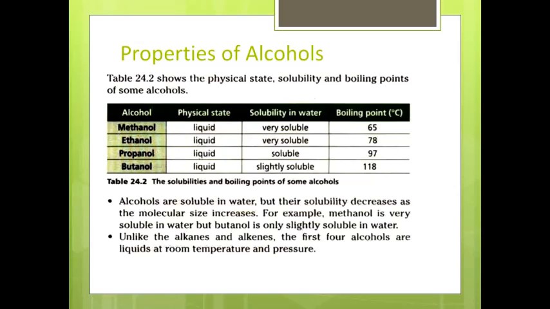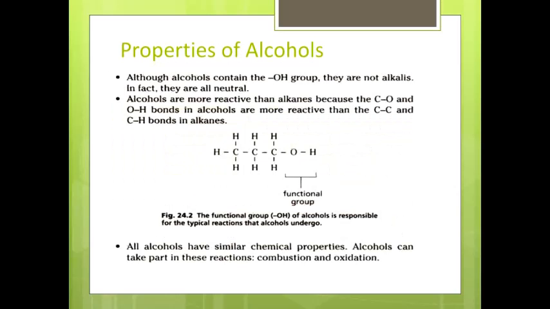Alcohols are soluble in water but their solubility decreases as the molecular size increases. For example, methanol is very soluble in water but butanol is only slightly soluble in water. Unlike the alkanes and alkenes, the first 4 alcohols are liquids at room temperature and pressure. Although alcohols contain the OH functional group, they are not alkalis. In fact, they are all neutral in character.